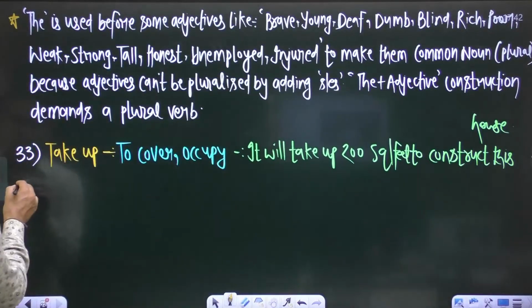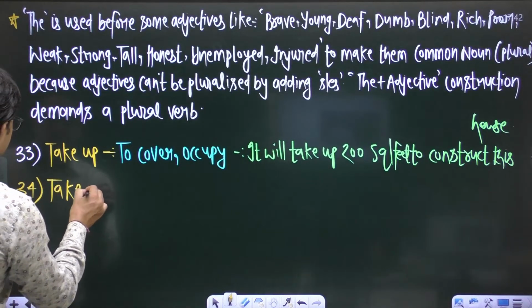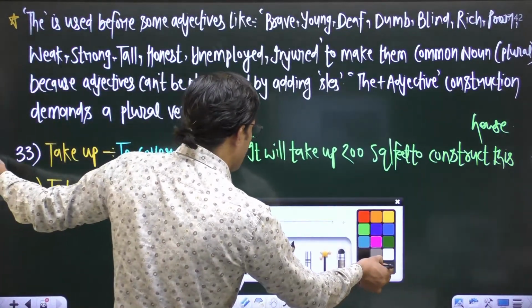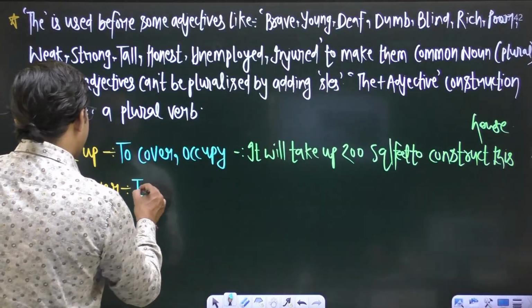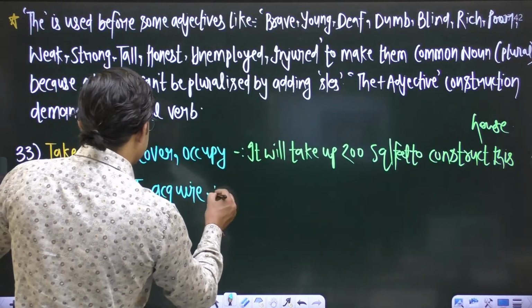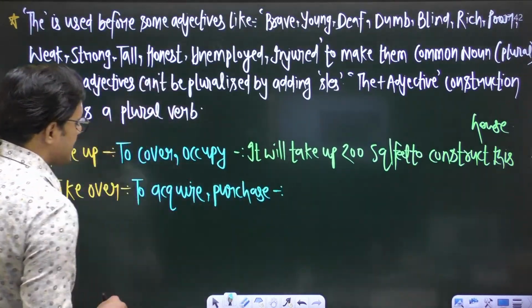Next phrasal verb is take over. And the meaning of take over is to acquire, or you can say to purchase, to acquire or to purchase, right?